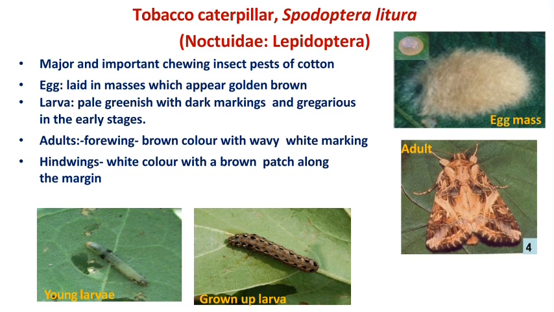Then how does this pest damage the crop in actual field conditions, in case of cotton? After hatching from the eggs, the early instar larvae, like first and second instar larvae, feed on the surface of the cotton leaves, but in a group. Then the later instar larvae, from the third instar up to the fifth instar, scatter all over the field and feed on the leaves continuously and voraciously. And in case of severe infestation, as a result of feeding, the leaves or the plant become skeletonized.